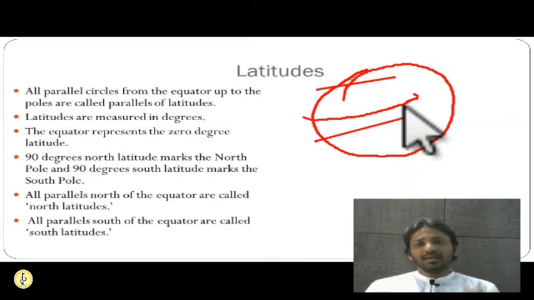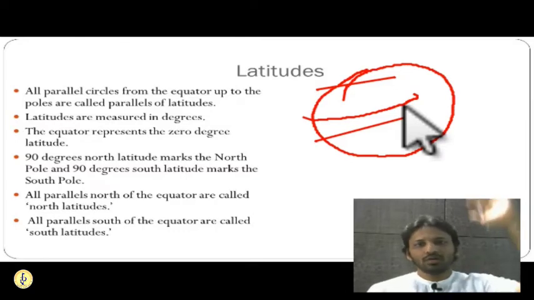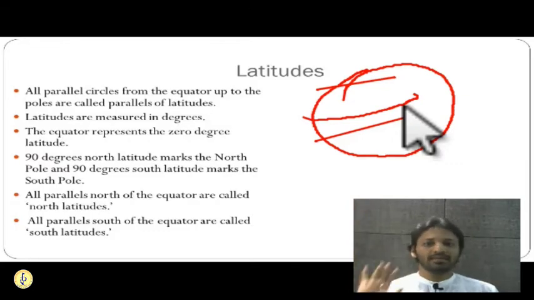The distance between the northern pole and the equator, and between the southern pole and the equator, is 1/4 of the total circumference of the Earth. It's 360 degrees, and 1/4 of that is 90 degrees. That is why at 90 degrees from the equator, the poles are marked in the northern and southern hemispheres. 90 degrees from the equator to the northern hemisphere, you have the North Pole. 90 degrees from the equator to the southern hemisphere, you have the South Pole.